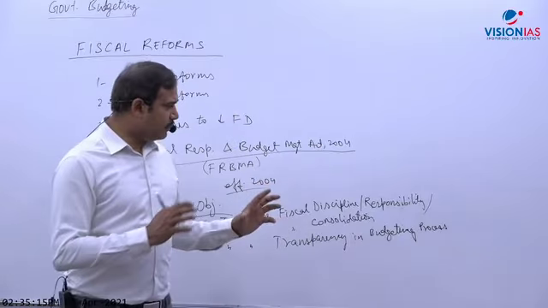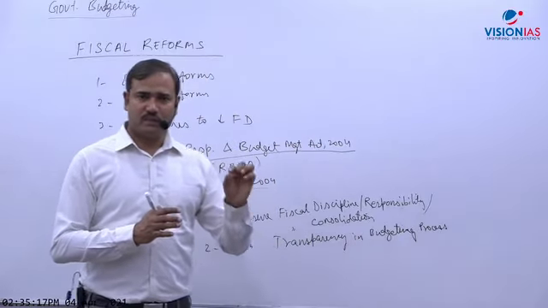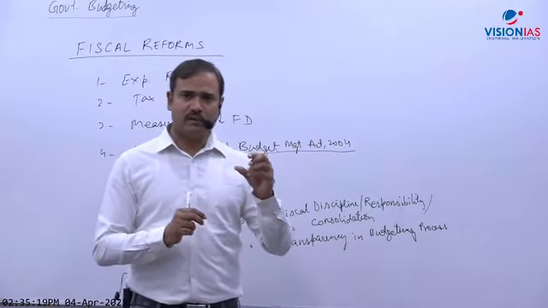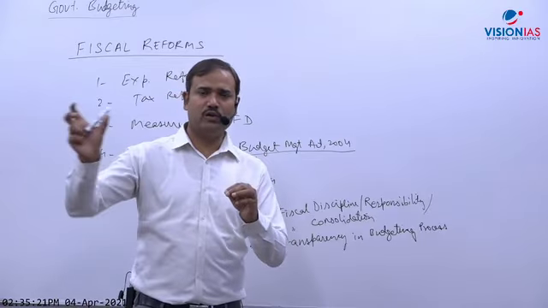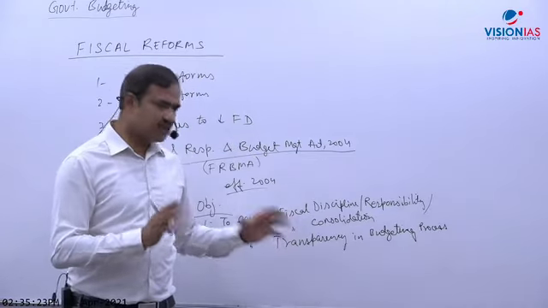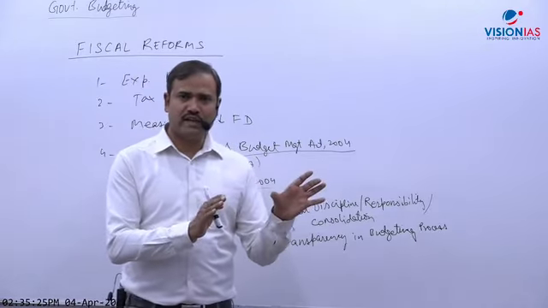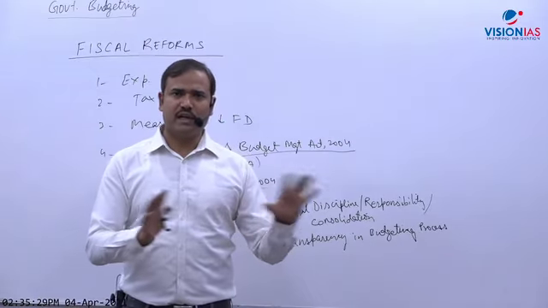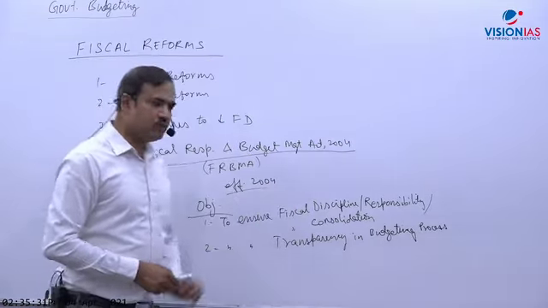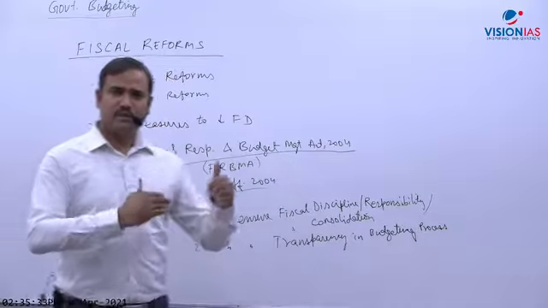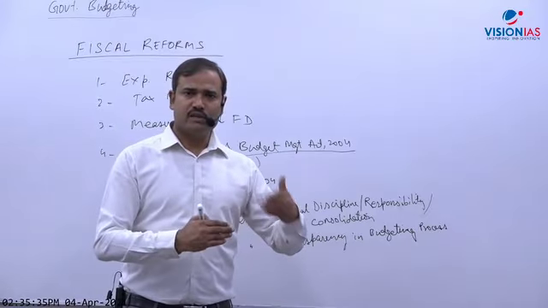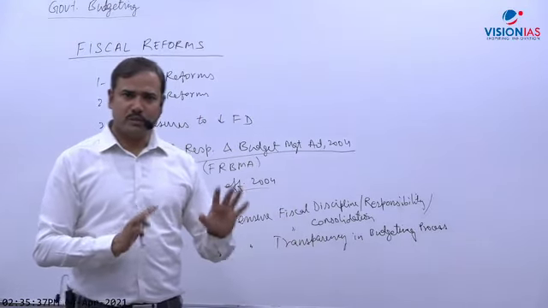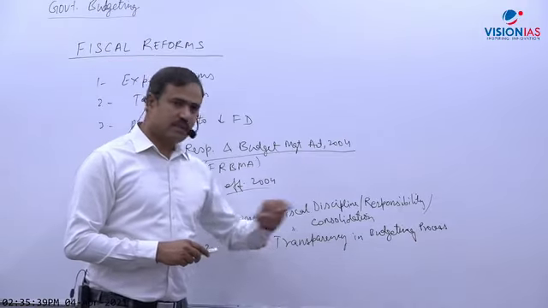And the act has laid down the manner in which you will report the expenditure and report debt, because sometimes government may conceal debt by not including a few things. So in this act, a few things are mentioned: what should be the components of debt, what should be the components of expenditure, etc., so that there is more clarity and transparency. So one thing is the manner of presentation of data, and data must be presented on a quarterly basis. Quarterly data must be presented in parliament. So there will be transparency.